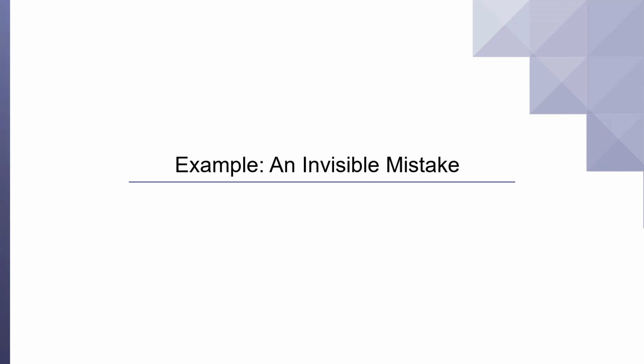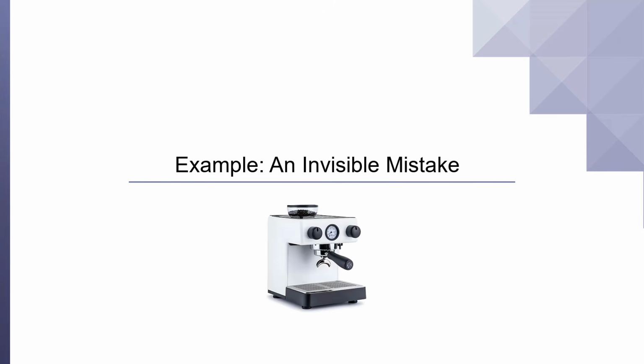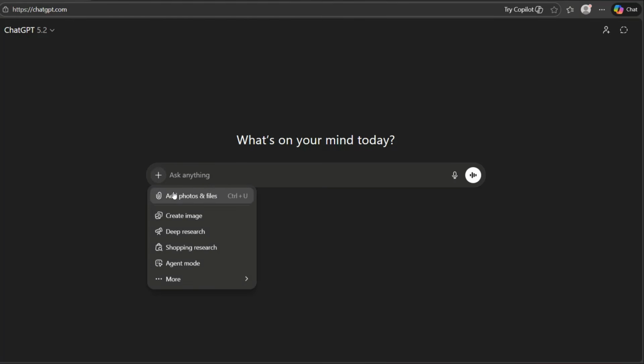Let's say a junior accountant accidentally booked espresso machine under office supplies instead of capital assets. In Excel, this error is invisible. The math balances, the ledger is clean, but your OPEX is overstated and your depreciation is understated. Let's ask the AI to catch this.